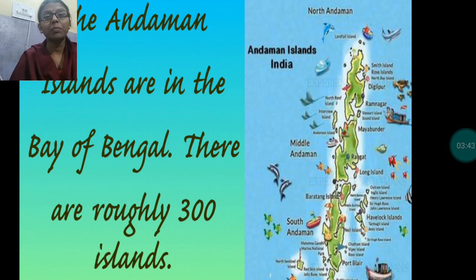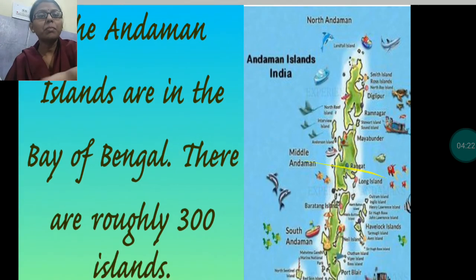In some islands, even nowadays people are living like early humans: they are living on the trees, wearing branches and the leaves of the trees, and eating the flesh of animals. Here tourism is the important industry because of its beautiful beaches. Some islands are very developed also, and here the main industry is tourism. Its capital is Port Blair.